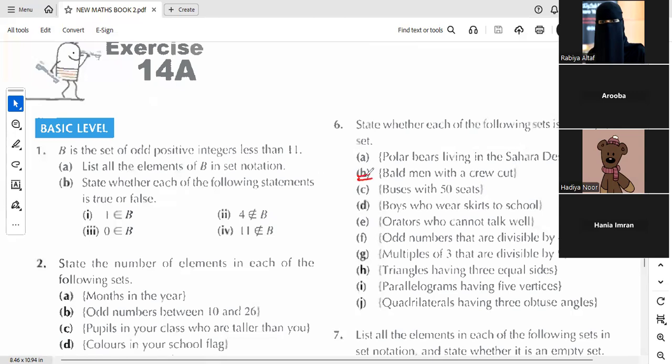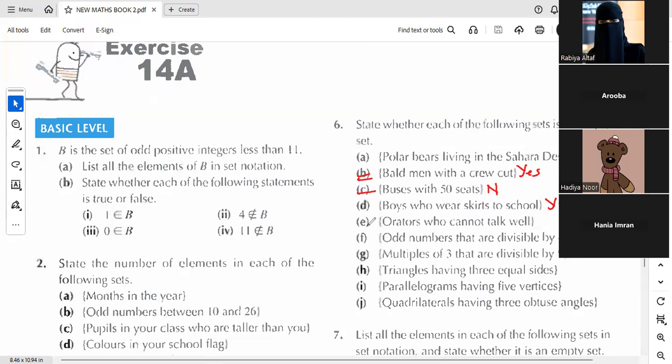What about second part? It is so interesting. No. Is it empty? Yes. यस, बिकॉज जब उसके बाल ही नहीं होंगे तो उसका कट कैसे हुआ? Part C, no. Buses होती हैं 50 सीट्स वाली. Part D, yes. Yes, this is no, no. D का this is empty. स्कर्ट कौन पहन के आता है स्कूल में? ओके, E part.